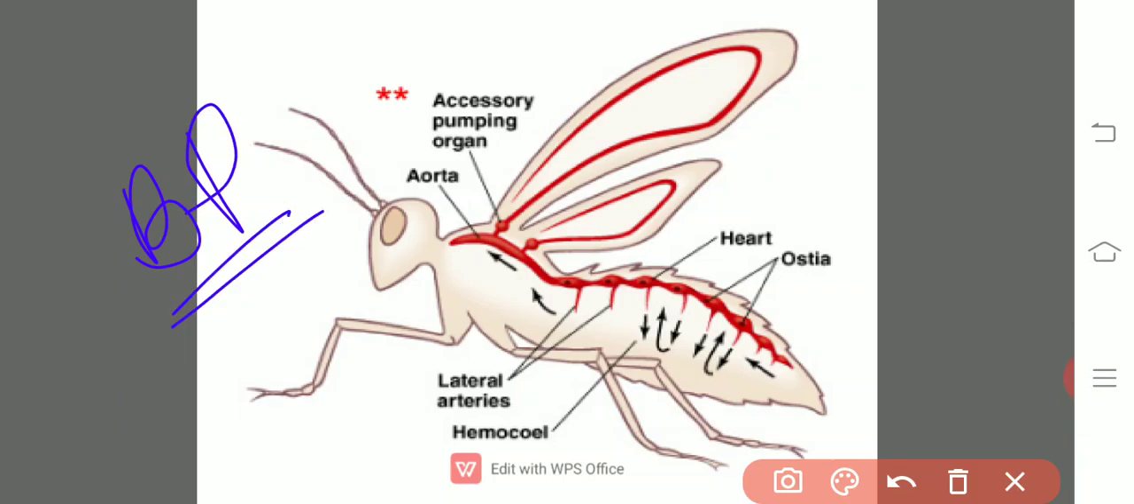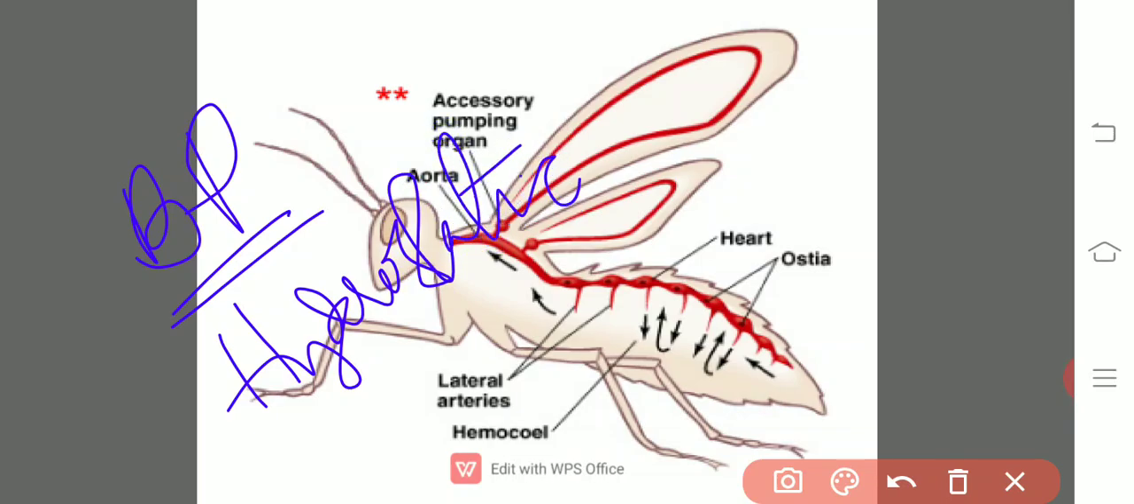Then in organisms like the arthropods, that is the nymphs of the arthropods, and the molluscans, the open circulatory system acts like a hydrostatic skeleton. And in the organisms which have the open circulatory system, the activity of the organisms is less due to the release of a limited amount of oxygen to the cells.